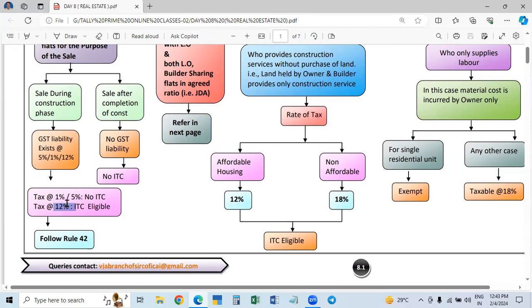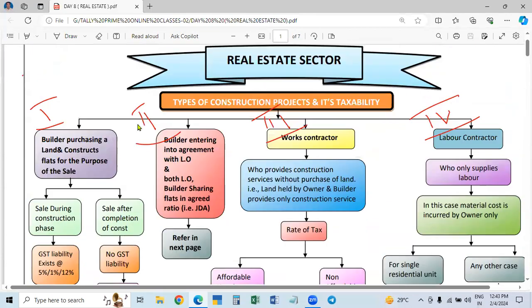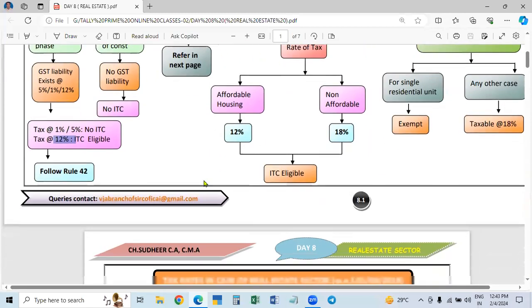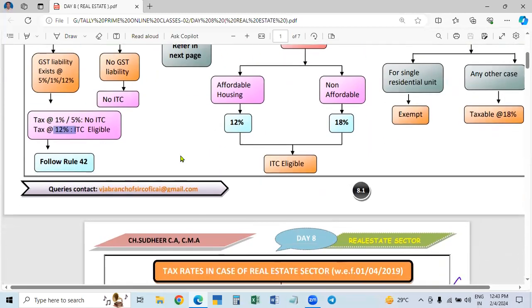If the ground floor commercial house carpet area is more than 15%, that means 12% is to be charged for this. So for the residential houses, the first, second, third floors, the tax is only 1% or 5%, no ITC, isn't it? But for commercial, it is 12%.